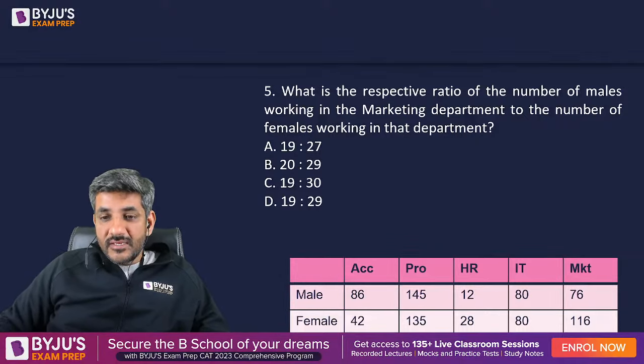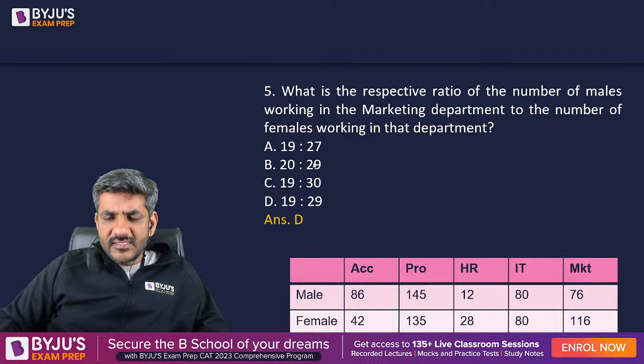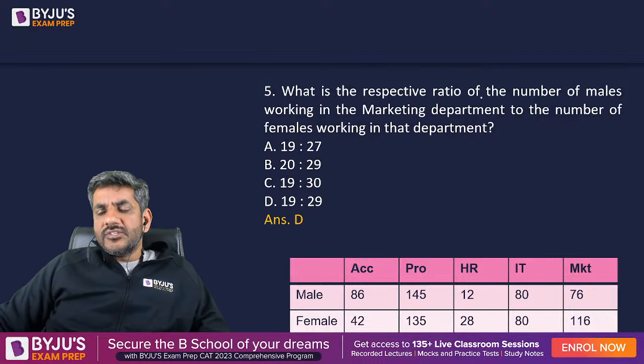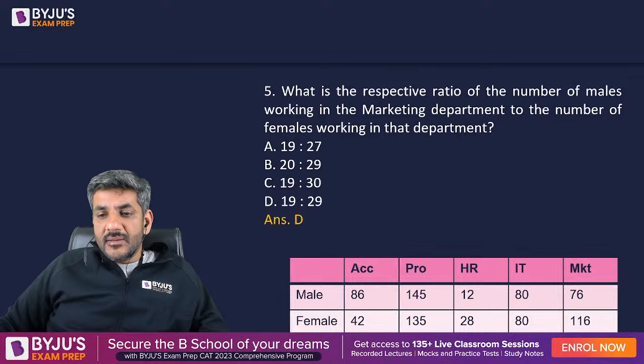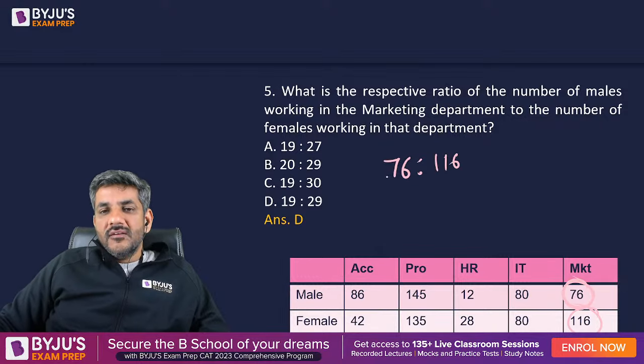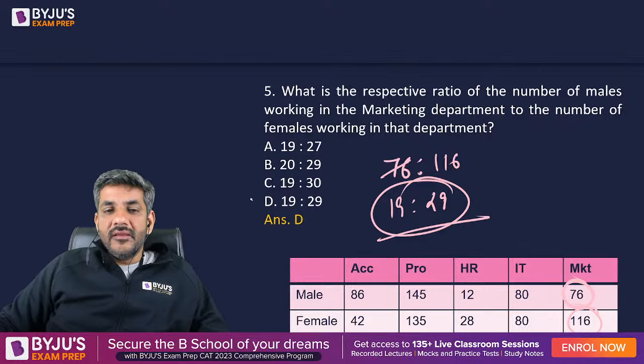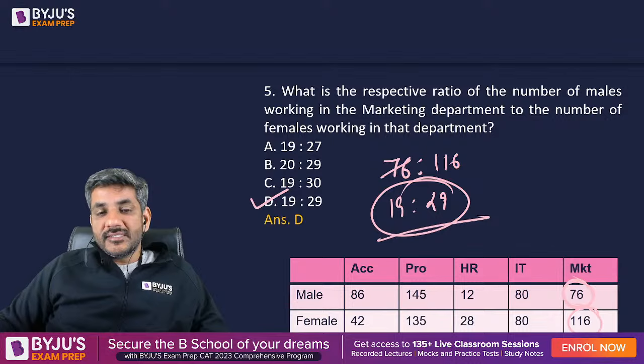Neeru has got D. Sahil has got D. Looks like D is the right answer then. Yes. The ratio of the number of males working in the marketing department, which is 76, to the number of females working in the department, which is 116. 4 से cancel out हो रहा है ये 19 पे, 4 से cancel out हो रहा है 29 पे. So my answer has to be 19 is to 29. Yes, everyone has given the right answer for this question.